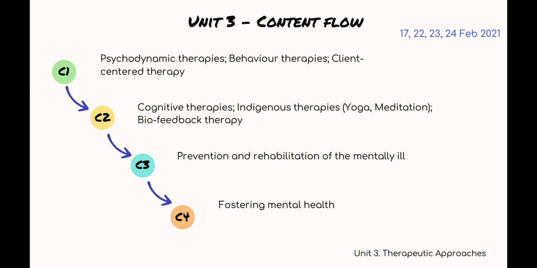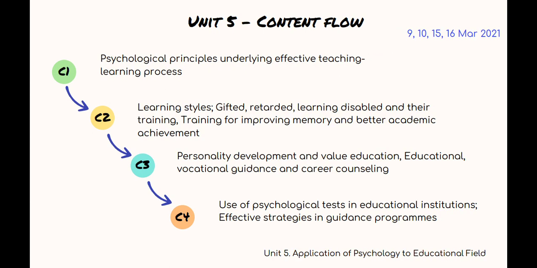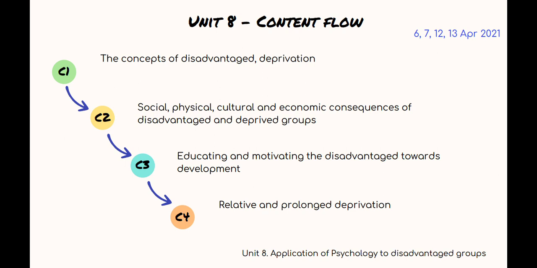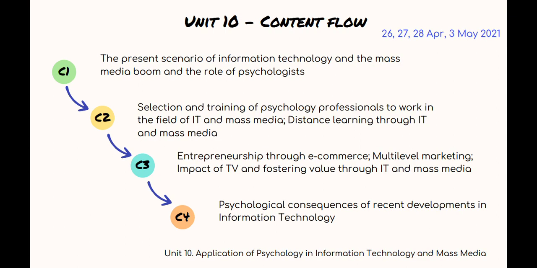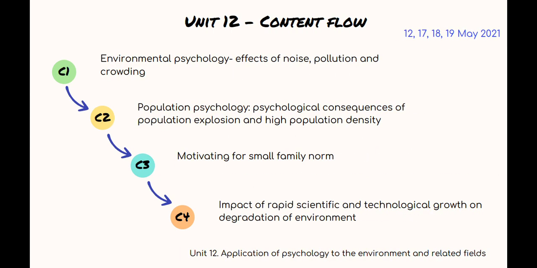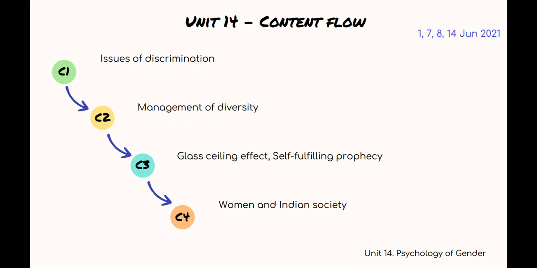So this way we take paper 2 from unit 1 to unit 14, and we cover paper 2 of optional paper psychology by 14th June 2021. The 14th unit is psychology of gender, and you can see the parts of the units that we would actually take care of under C1, C2, C3 and C4 classes.